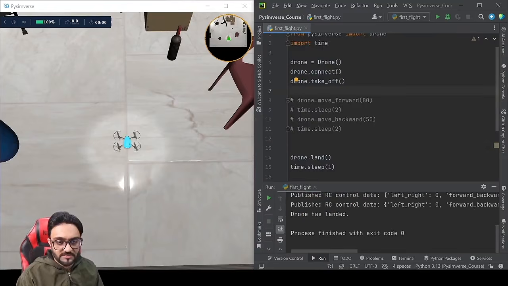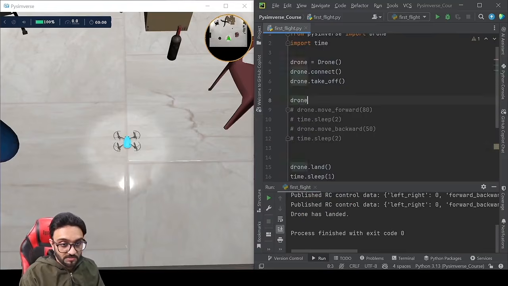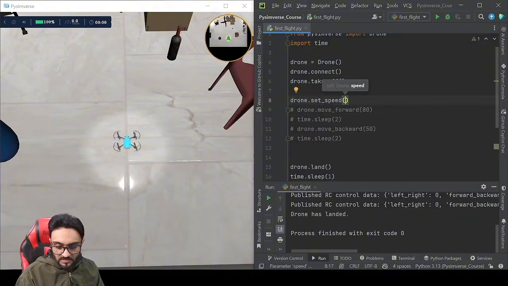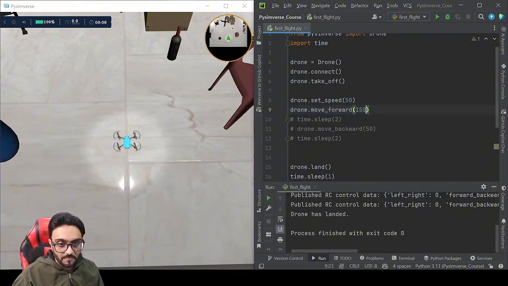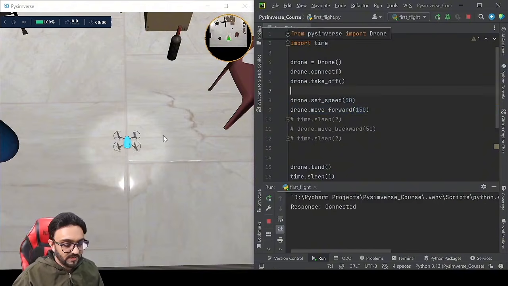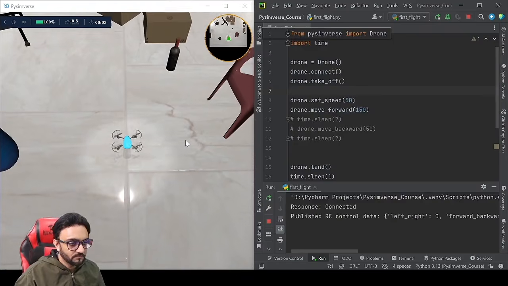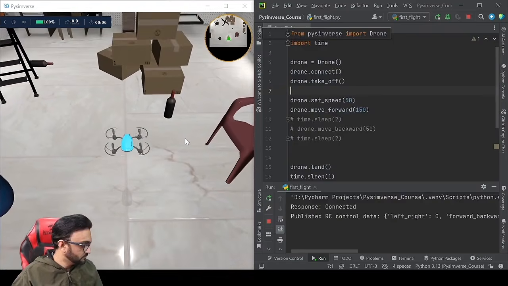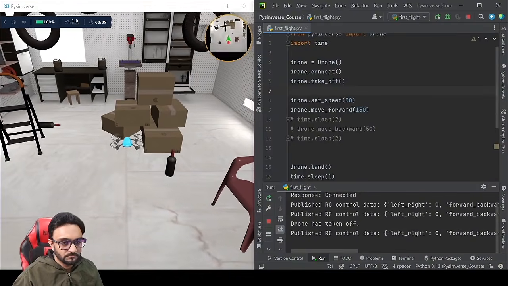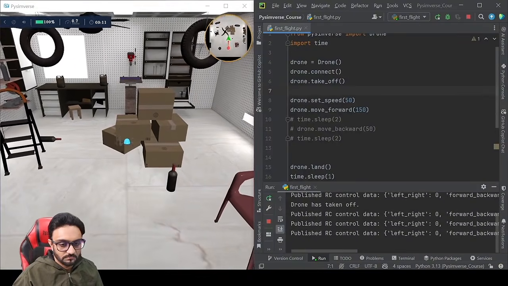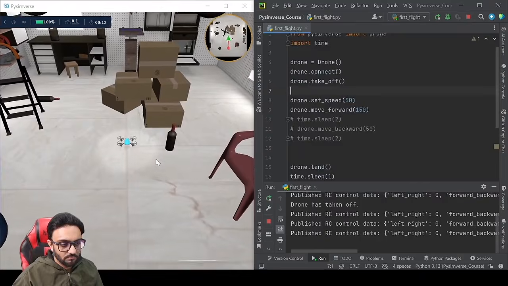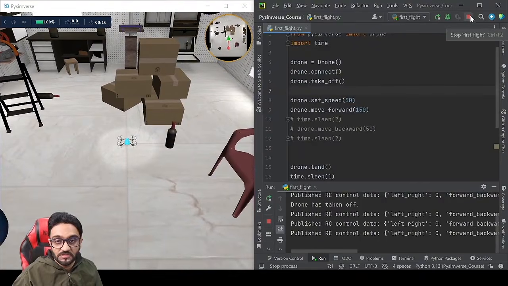Now you can also set the speed of the drone. So you can write here drone dot set speed, and by default it's 20 centimeters per second. So let's say we'll put 50 centimeters per second, and then we can tell it to move forward, let's say 150. So that's 150 centimeters, and let's run that. There you go. So now you can see the speed has increased.